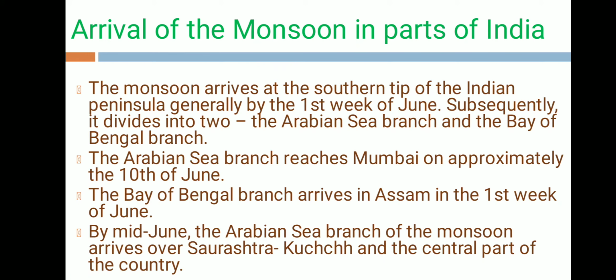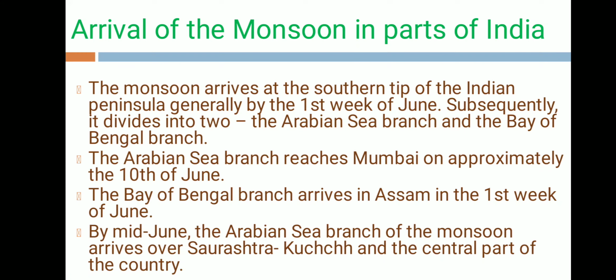The Arabian Sea branch reaches Mumbai in the second week of June. The Bay of Bengal branch arrives in Assam in the first week of June and gets deflected towards the west because of the mountain ranges, the Himalayas. So they get deflected, they turn to their left, and towards the left means the northern plains, the Gangetic plains.